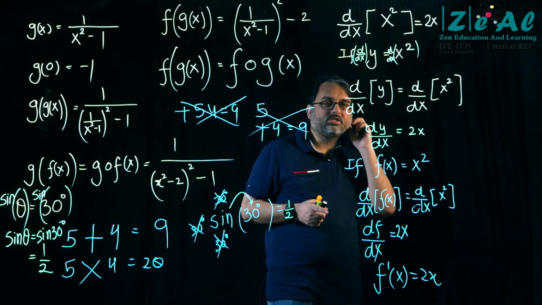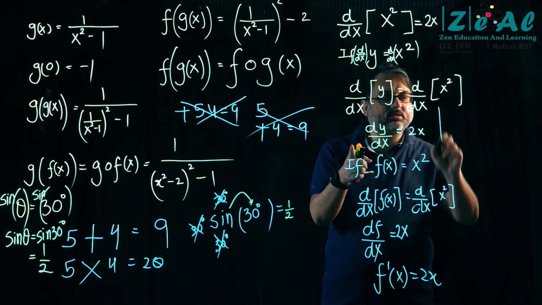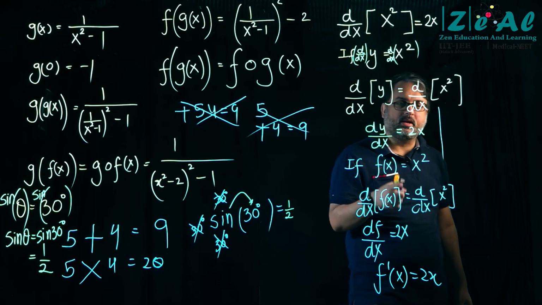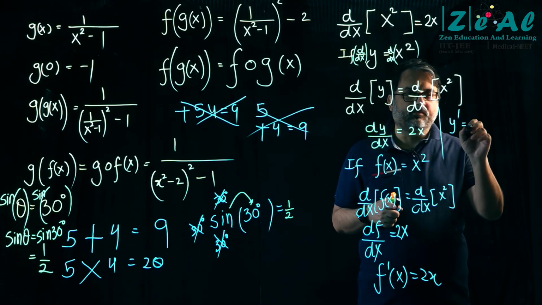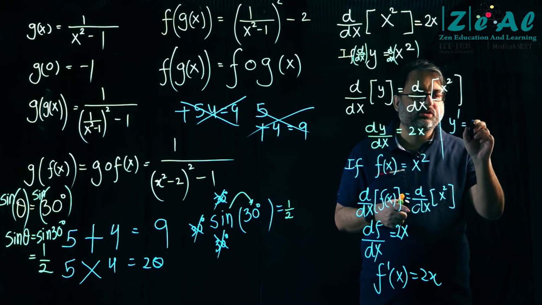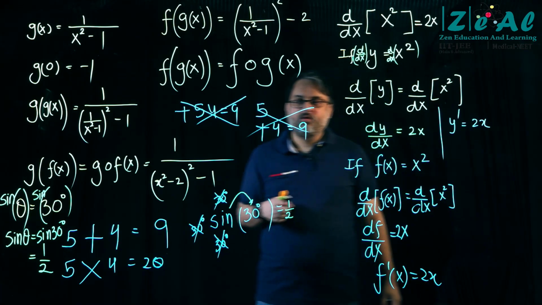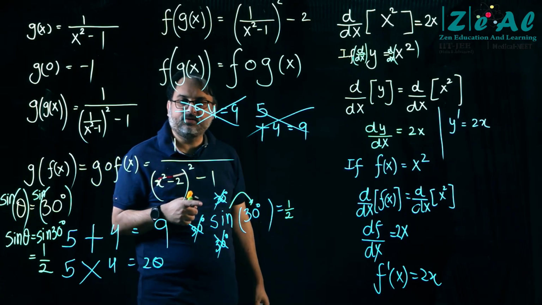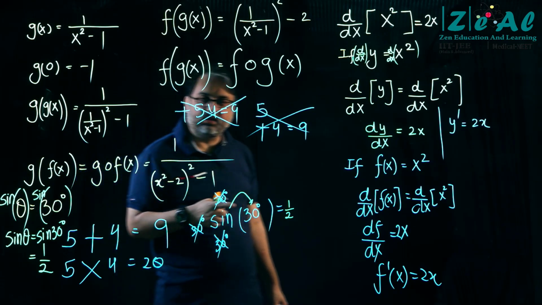In fact, the best one is here, dy by dx. I don't want to write this, it is too long. So here you write y prime, y dash is equal to 2x. Should it not be d f of x by dx?